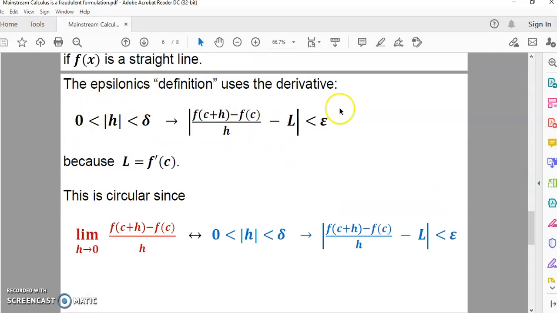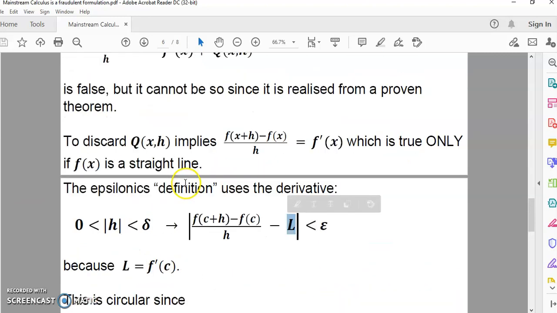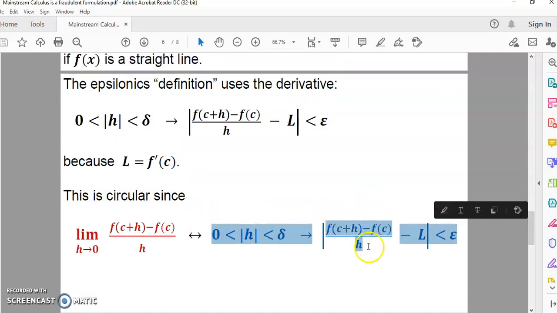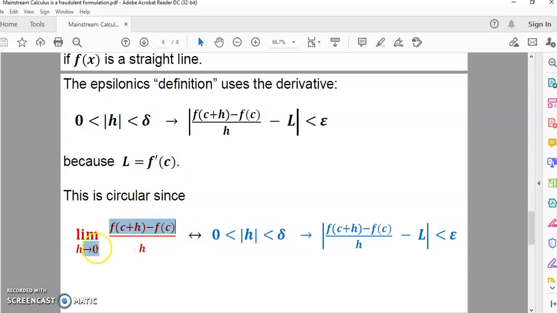So now this epsilonics definition that you learn in a first semester course of calculus, it actually uses a derivative because this L here is already what you were supposed to get from this limit, okay? This limit here means this expression up here, okay? So this limit here means this expression here. So it's circular. Why is it circular? Because L is equal to the derivative at c. And that is what this here is intended to give you.